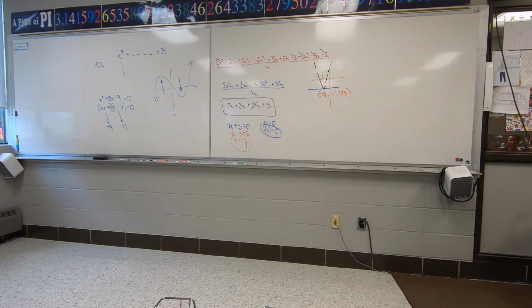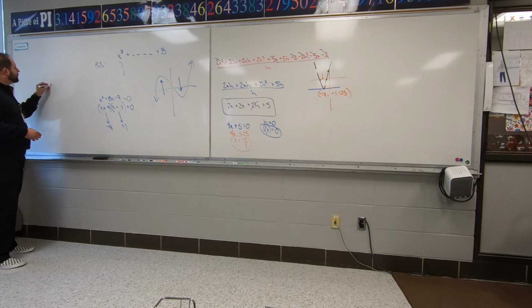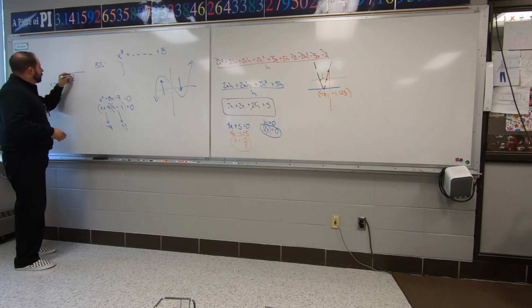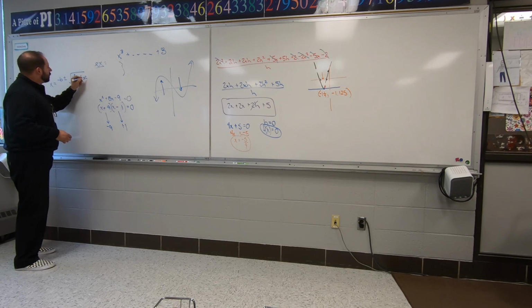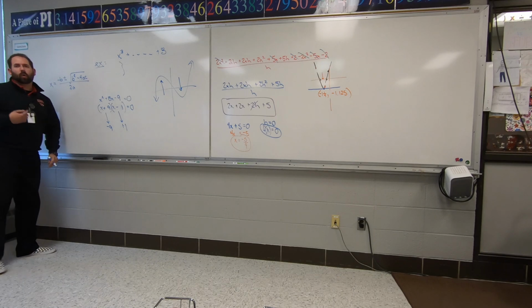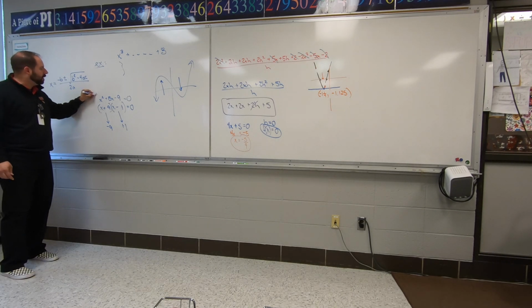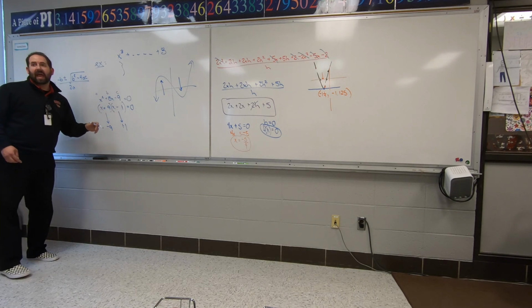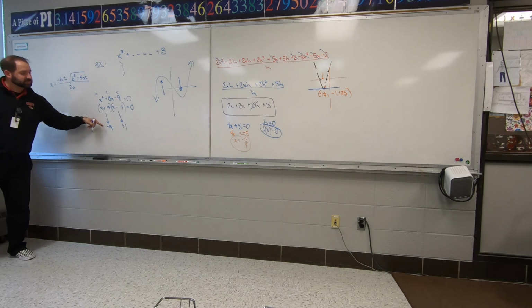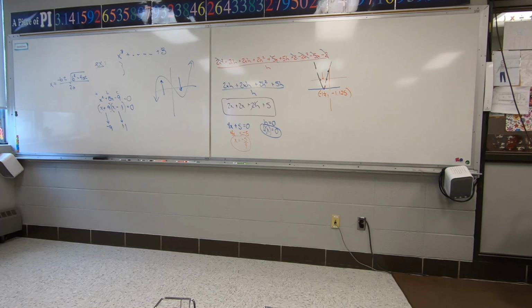Now, maybe you couldn't factor, because I know some people don't like factoring. You can always do the quadratic formula, all over 2a. This is your A number, that's your B number, this is your C number. And guess what? This thing would still spit out -9 and +1. It could even give you decimals if you didn't want to factor.